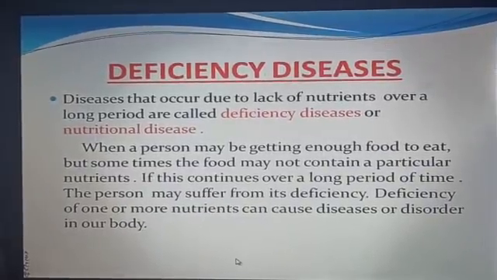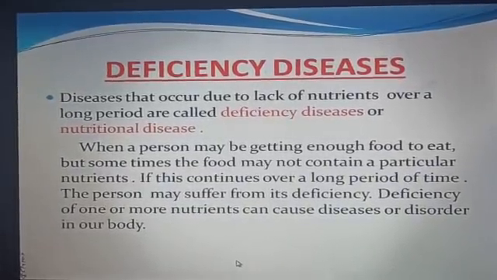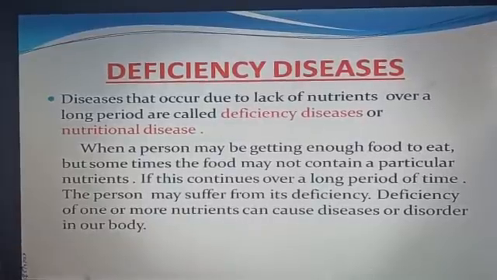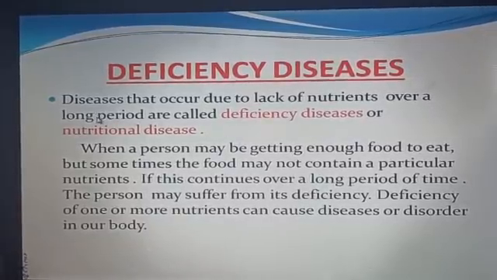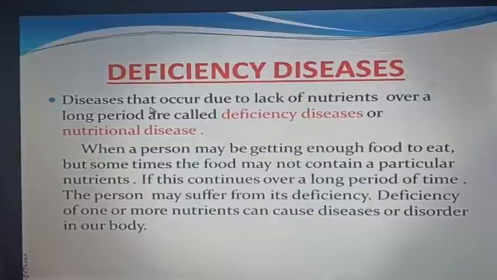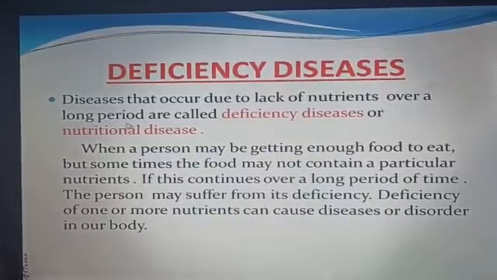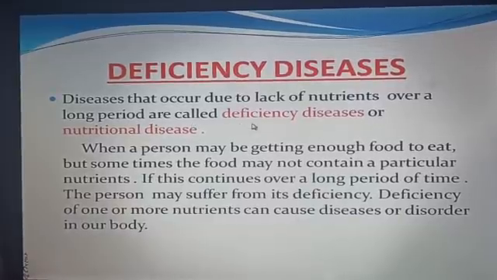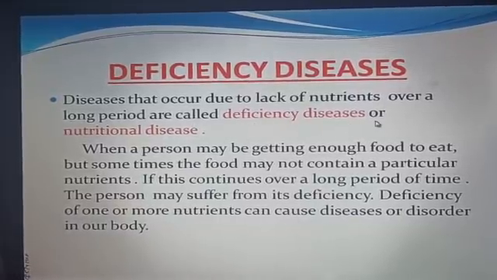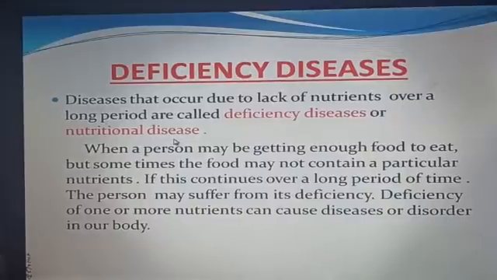Now, students, we will learn about deficiency disease. So, what is deficiency disease? Diseases that occur due to lack of nutrients over a long period are called deficiency diseases or nutritional diseases.